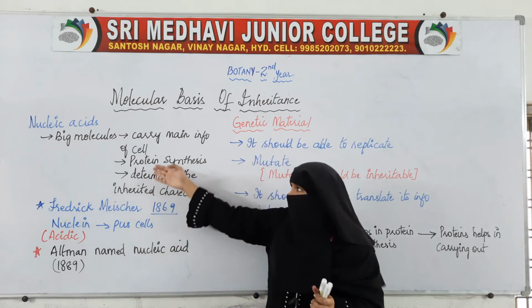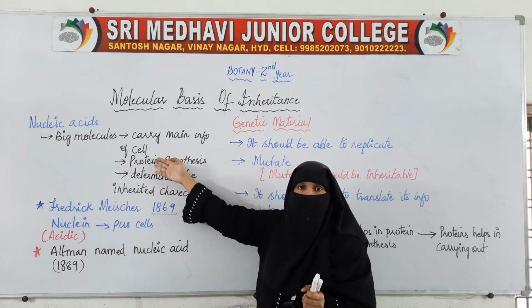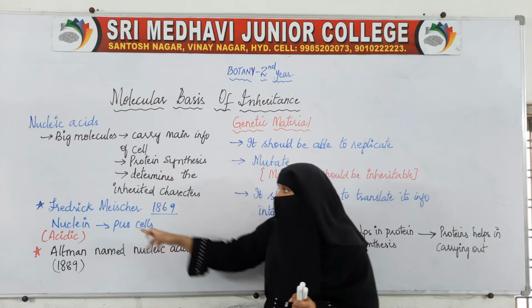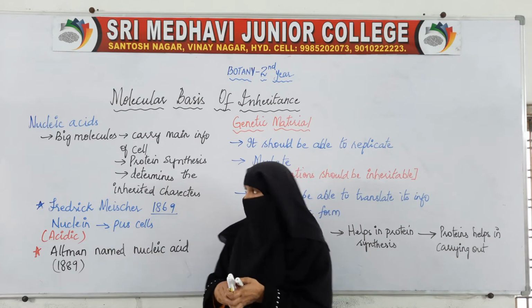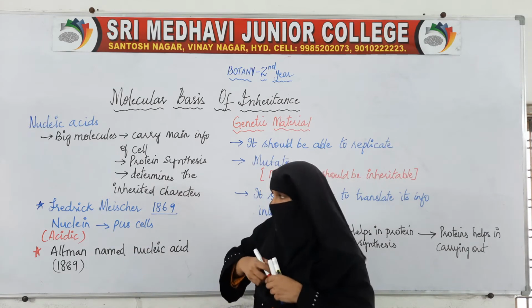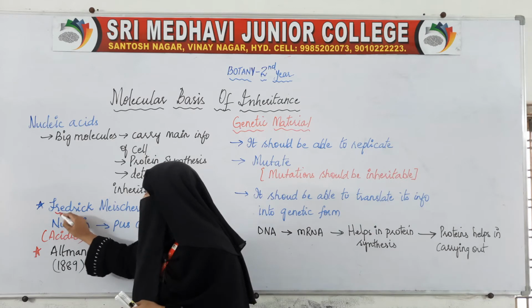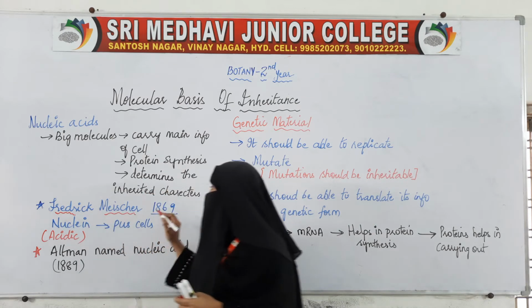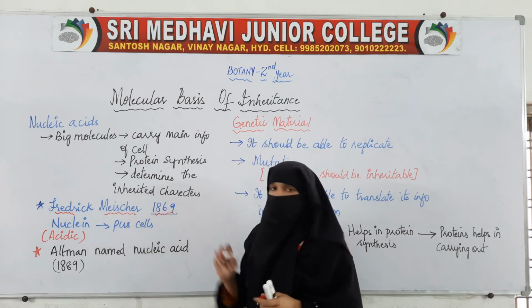Now this nucleic acid was first observed by Friedrich Miescher in the year 1869.